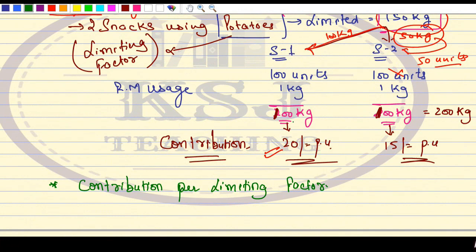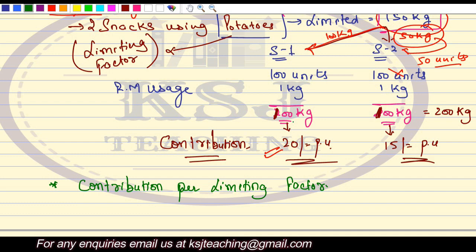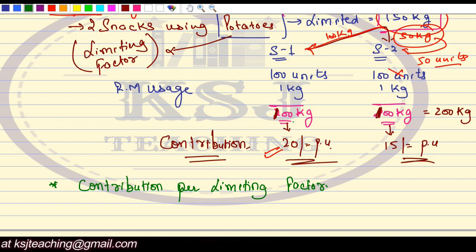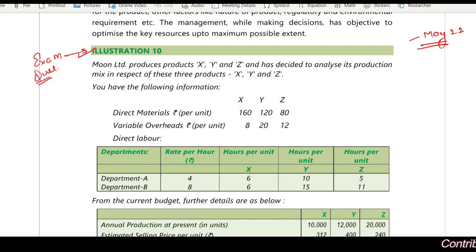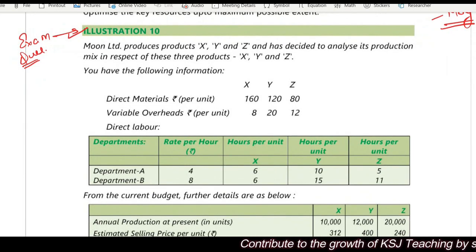So first thing is calculate the contribution. And before that, identify the limiting factor. That will be given in the question. Identify the limiting factor, then calculate the contribution, then contribution per limiting factor, and then decide which product you can manufacture. Let's deal with one problem and you will be able to understand it more clearly.